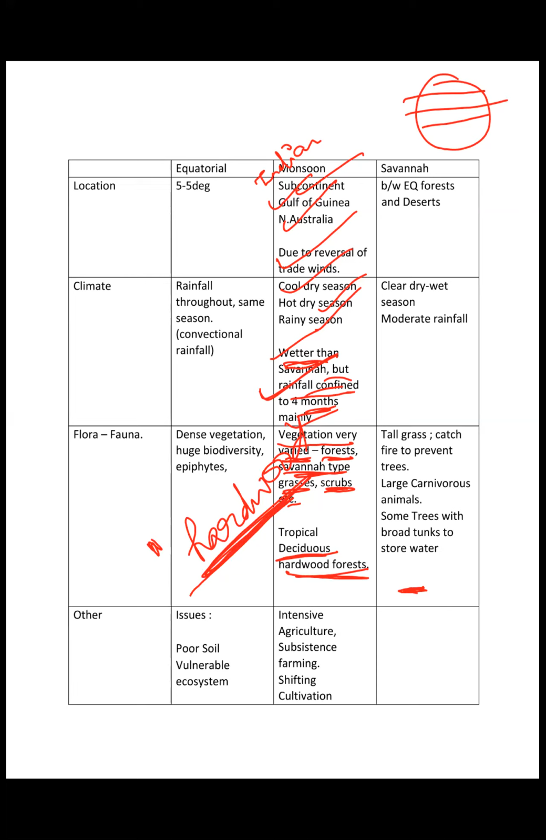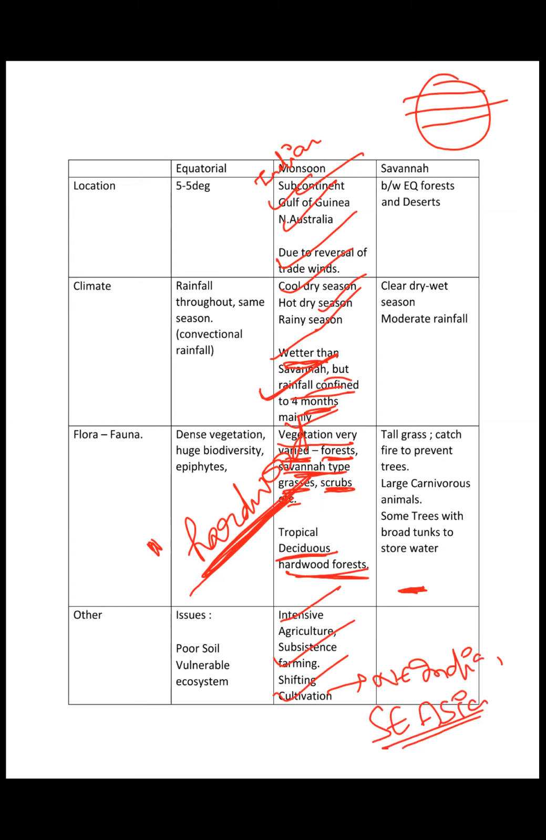Next, intensive agriculture. We all know how intensive agriculture is in India, or let's say the southeastern China and the Southeast Asia regions, right? Subsistence farming, shifting cultivation, especially in Northeast India and certain regions of Southeast Asia, right?